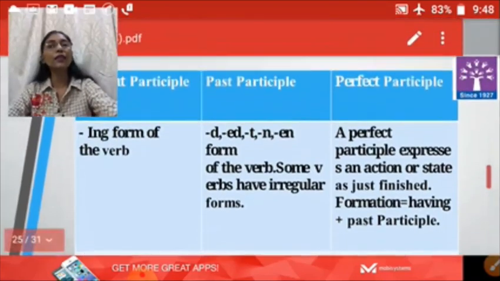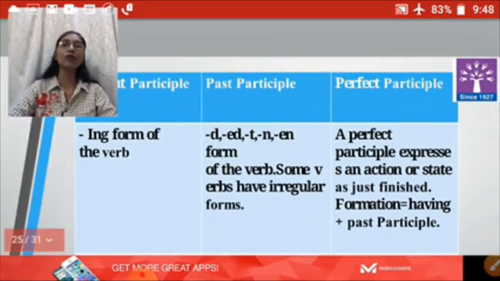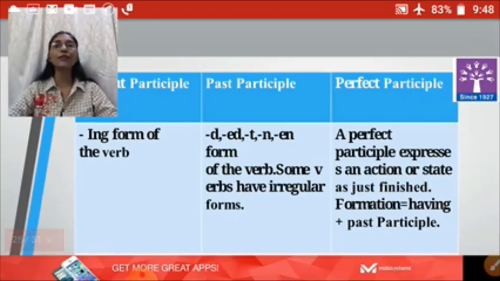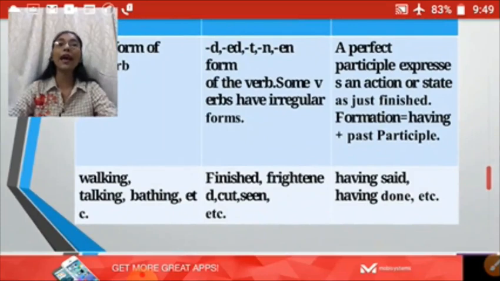Now past participle is the V2 form, we can say, which uses d, ed, t, n, en form of the verb. Some verbs have irregular forms also. Example, set, cut, these are the irregular forms. And the third form of the participle is perfect participle. A perfect participle expresses an action or state as just finished.